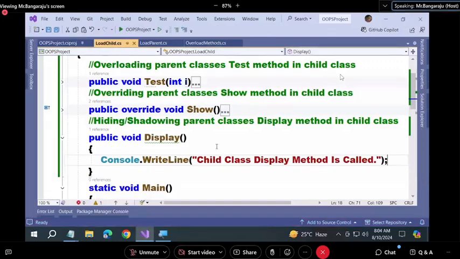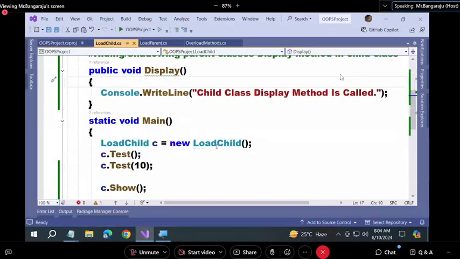Okay? Listen. Did I use a new keyword? There is a warning message. See? Warning. Greens are warnings. What is the warning? The compiler is telling you, you already have a display method in the parent class and you have written another display method in the child class. Be careful. This display method is going to hide the parent's display method. And why that warning? The warning is to ask, are you doing this by mistake or intentionally?